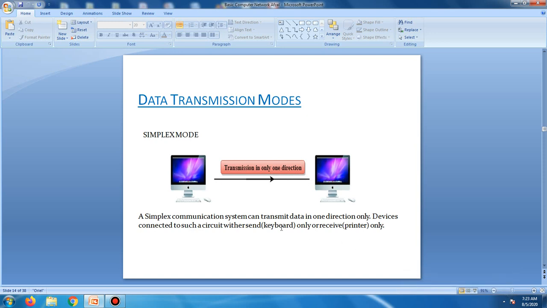For example, keyboard and monitor. A keyboard can only accept data from the user. A monitor can only be used to display the data on the screen.